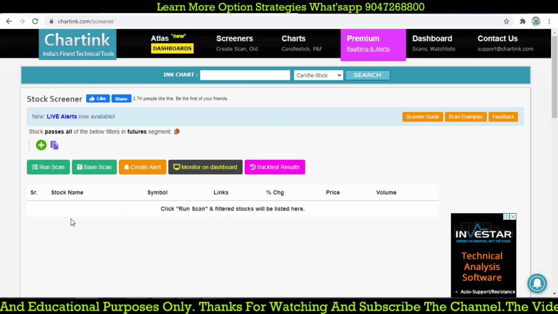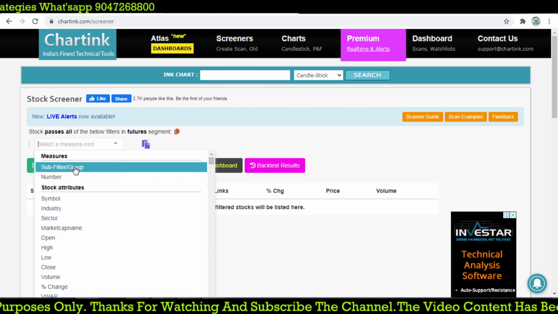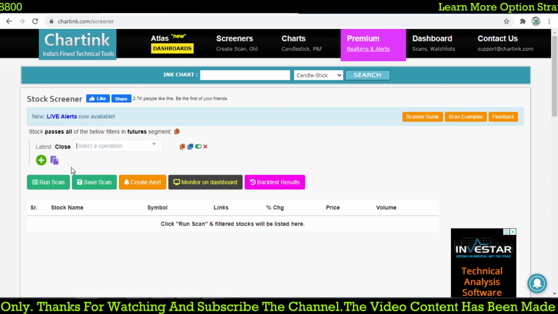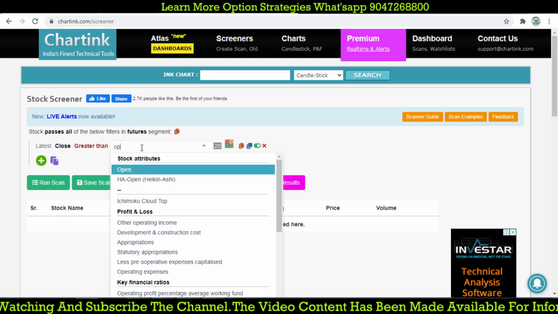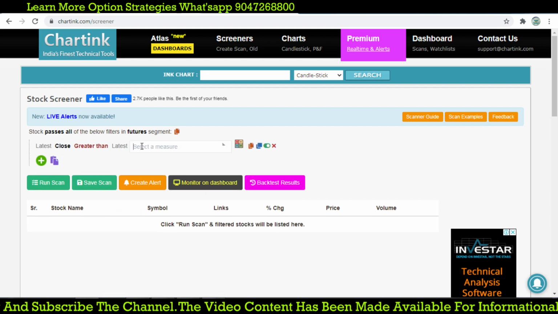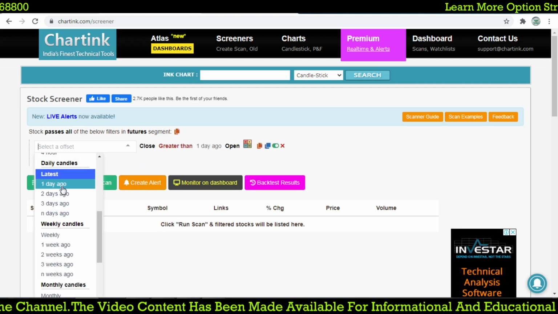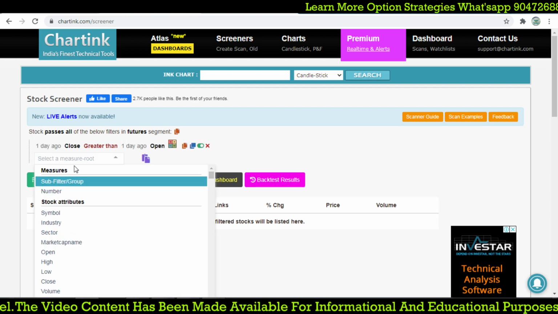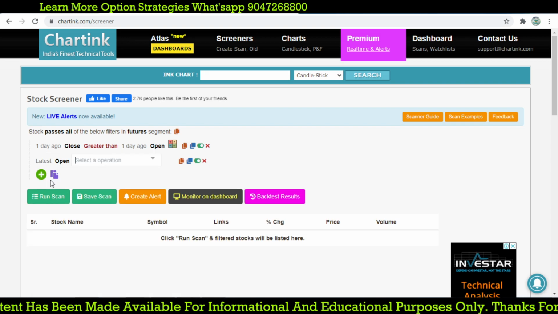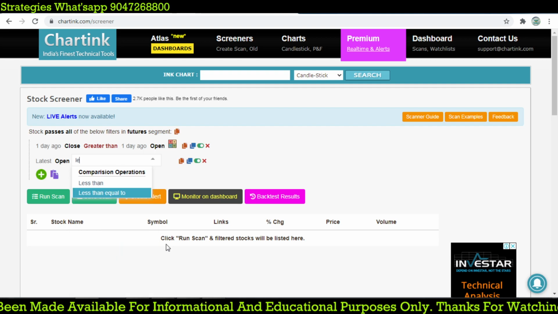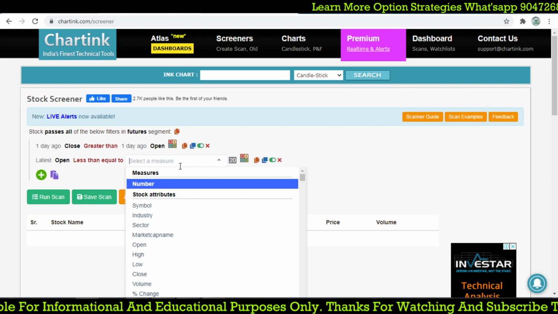So let's create that. The first day candle should be a green candle, so one day ago the close must be greater than the open. That is the green candle, and we are focusing on one day ago. Then the next day, the latest open should be less than or equal to the open from one day ago.